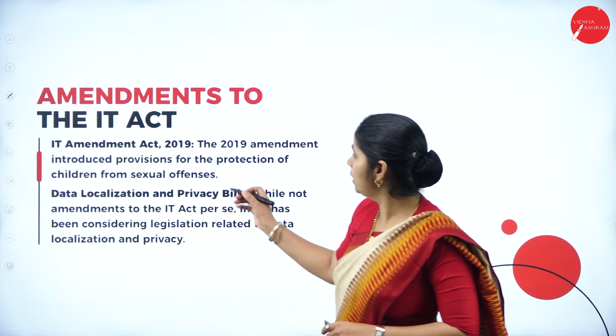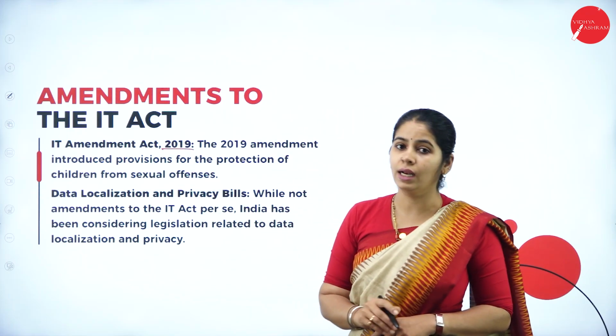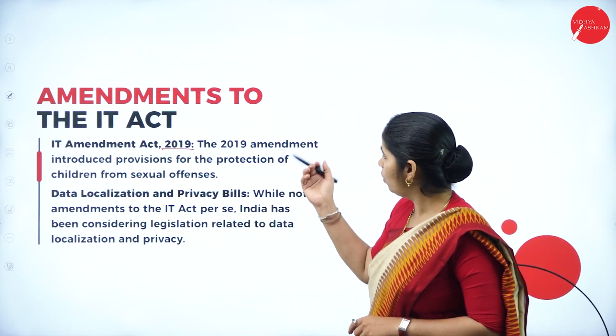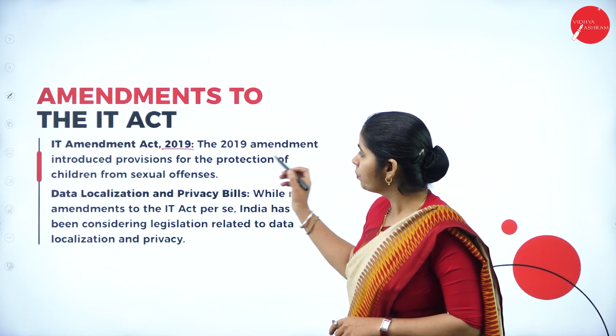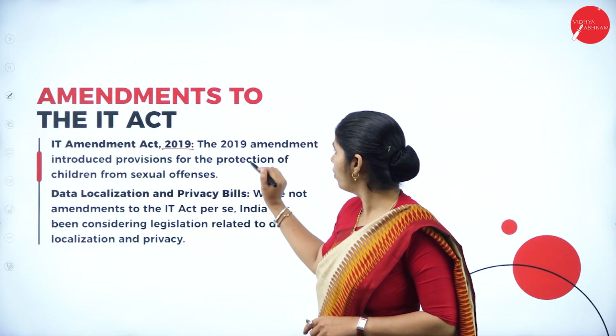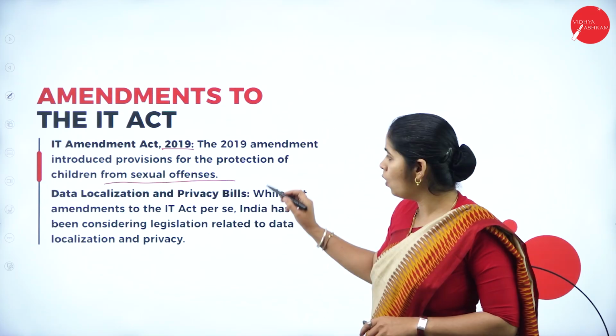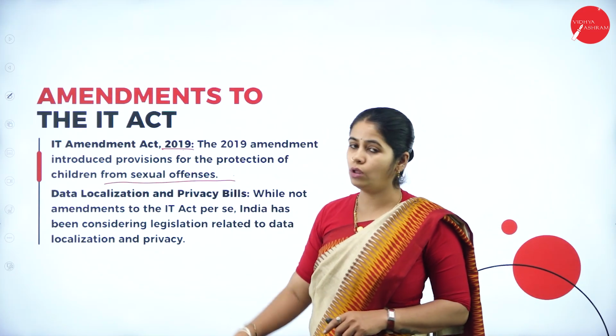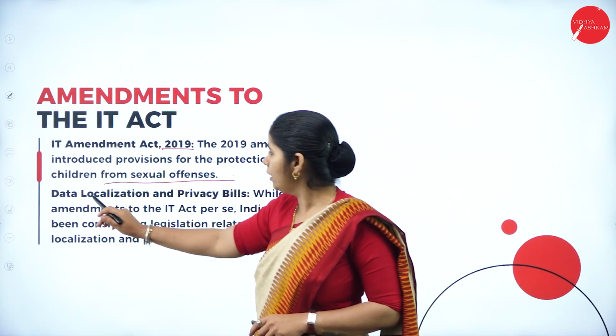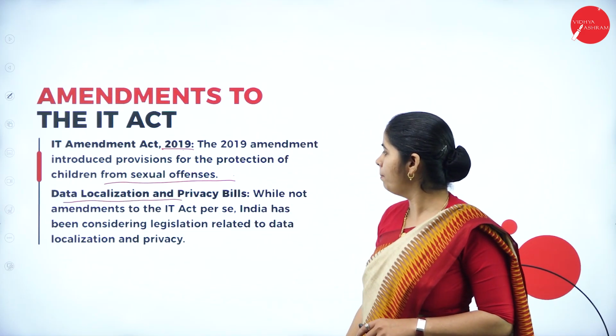The next amendment was done in 2019. What they included in the existing act is the provision for protection of children and against sexual offences. Then the data localization and privacy bill.